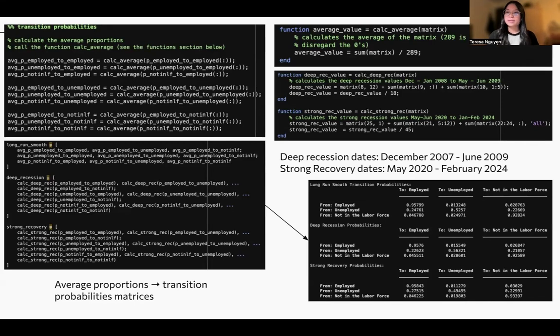And so to do this, we created a calculating averages function for each of these three matrices: long run smooth, deep recession, and strong recovery. We basically sum up all the values of what we want, as you can see in the deep and strong recovery matrices, and then we divide by the number of values that we're using. And then we have the transition probabilities, as you can see on the right-hand side.